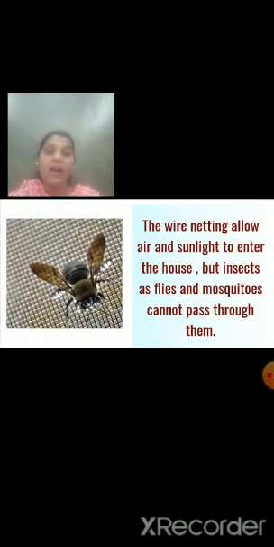The wire netting allows air and sunlight to enter the house, but insects, flies and mosquitoes cannot pass through them. Can you see in this picture? The wire netting has small dots, through which only fresh air and sunlight can enter our house. But flies and mosquitoes cannot pass through that wire netting. Okay, now we'll see some more points that are needed for a good home.